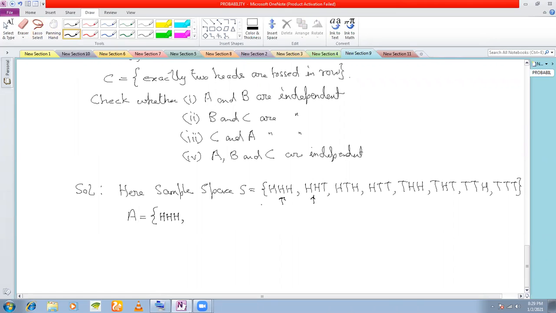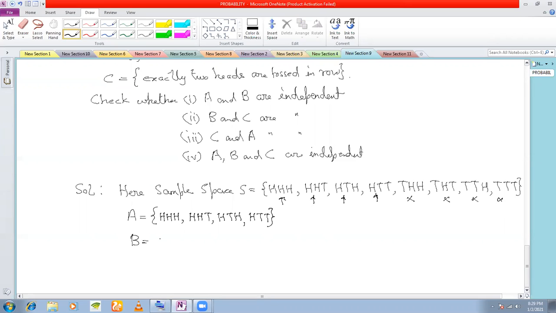This one also, you're getting first head. So H H T. This one also. So H T H, because all you are getting first heads, right? This one also, H T T. Not this one, because first one is a tail. Not this one. Not this one. Right? So A you have got. Yes, only. Right? What about B?